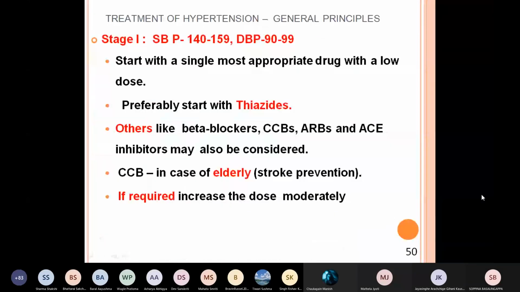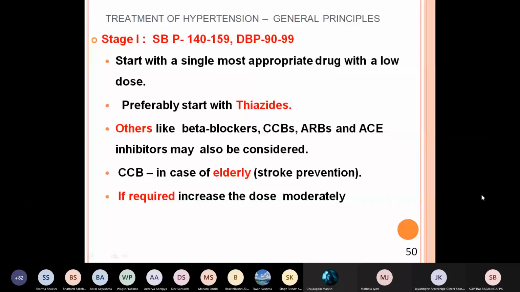So now, what are these general principles? Stage 1, where the systolic pressure is between 140 and 159, less than that, and the diastolic blood pressure is between 90 to 99. Start with a single most appropriate drug with a low dose, single most appropriate to the patient, age, etc.